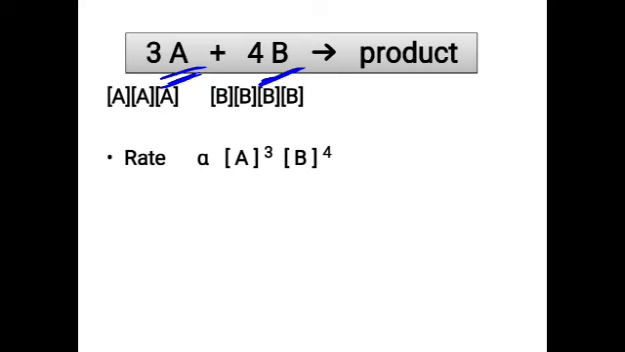These powers which we have written at the top are nothing but the stoichiometric coefficients which we get from the balanced equation. So rate is directly proportional to the product of molar concentration of the reactants raised to their stoichiometric coefficients.